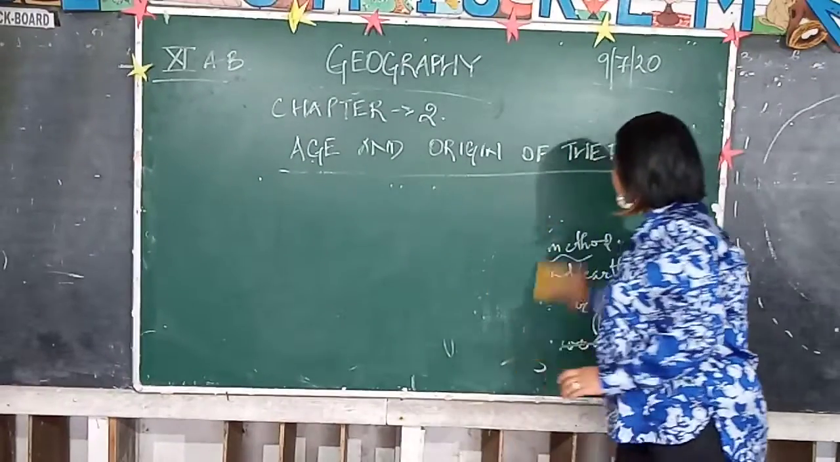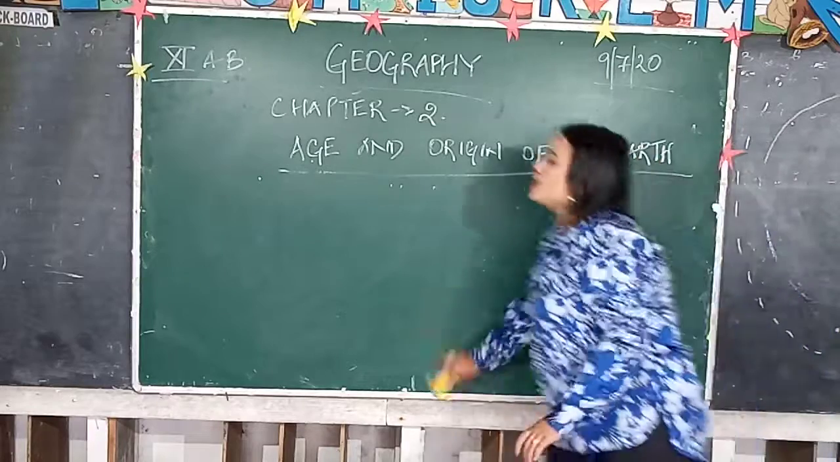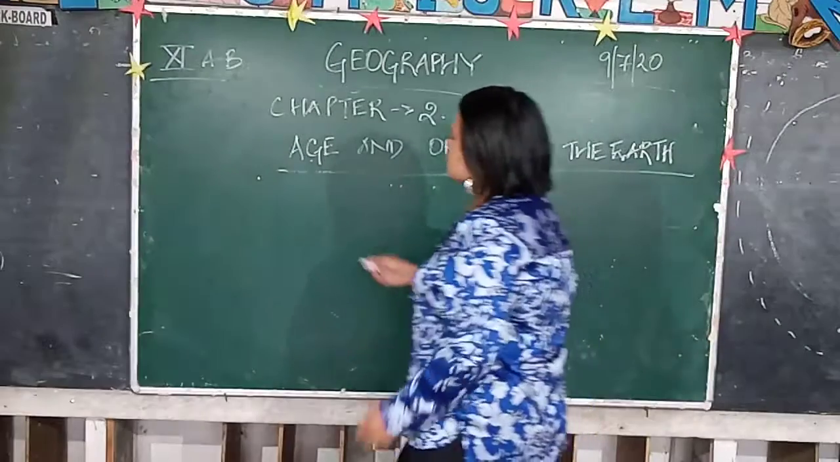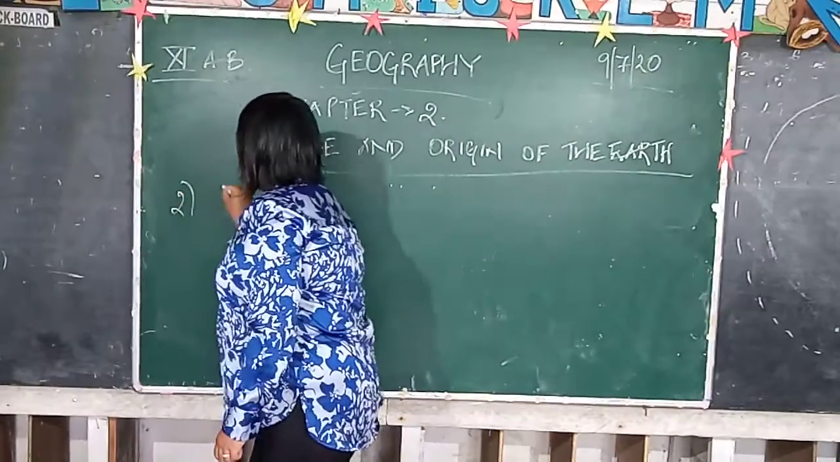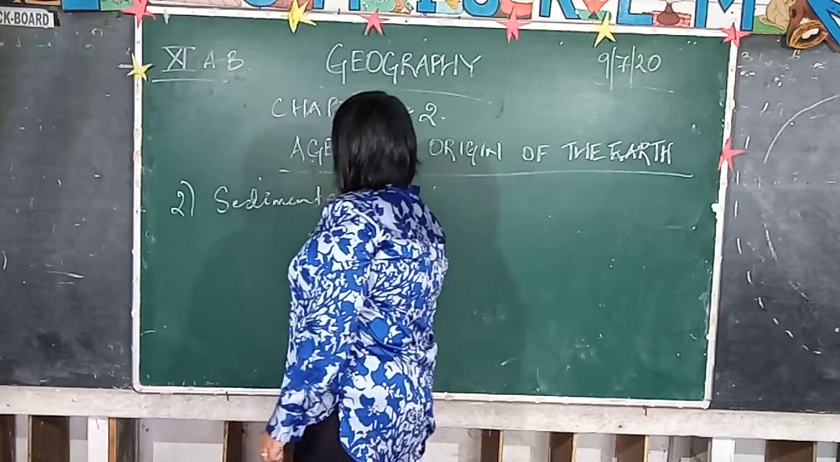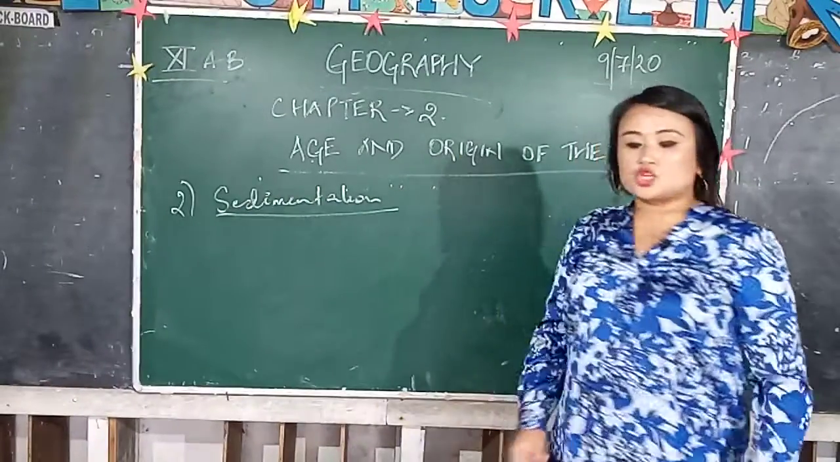Sedimentation is associated with the creation of your sedimentary rock. So let's deal with that. The process of sedimentation is taken into account as to how this method too can be utilized in order to find out the age of the earth. Now, the second one is your method of sedimentation.